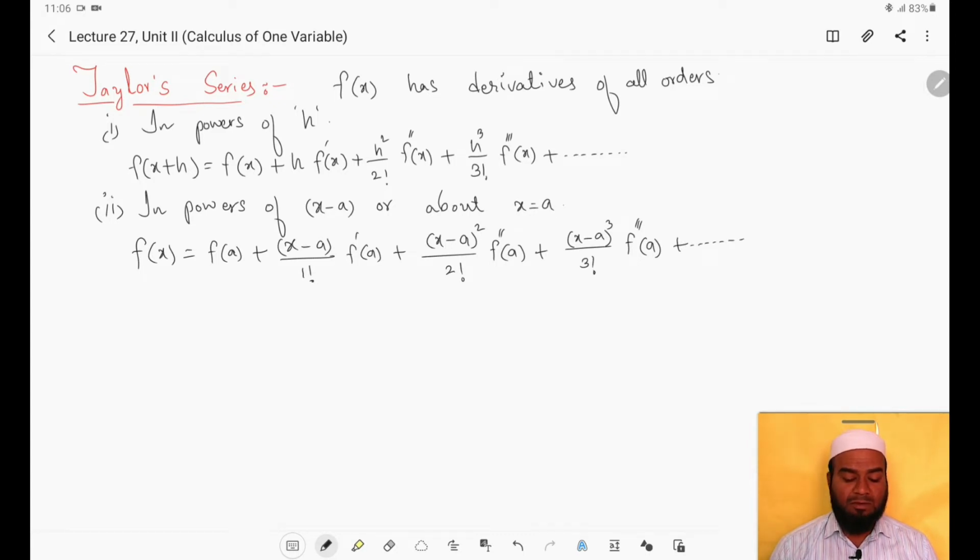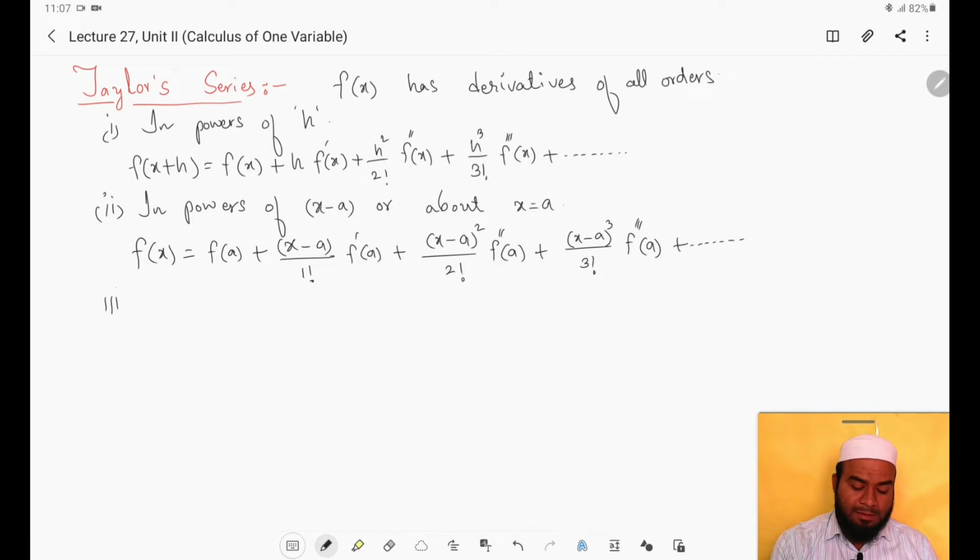If the question is find the Taylor series of f in powers of h, then you have to use the first series. If the question is find the Taylor series of the function f of x in powers of x minus 1, x minus 2, then you have to use this series with a equals 1, 2, like that. Or if the question is find the Taylor series in powers of x plus 1, then a equals minus 1 we have to consider, right? A equals minus 1, right?